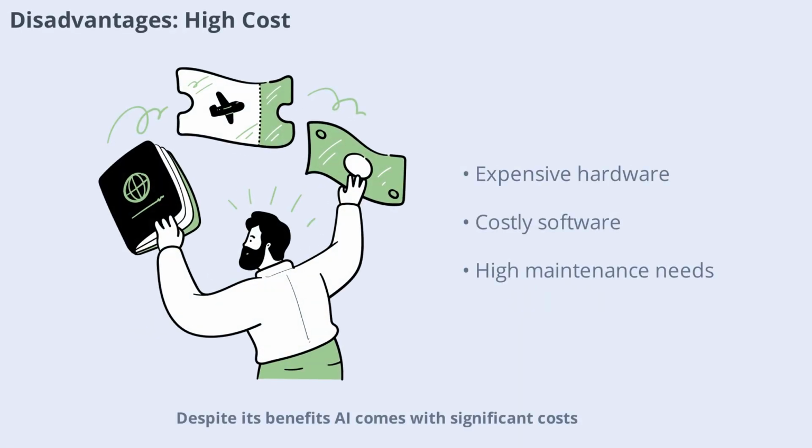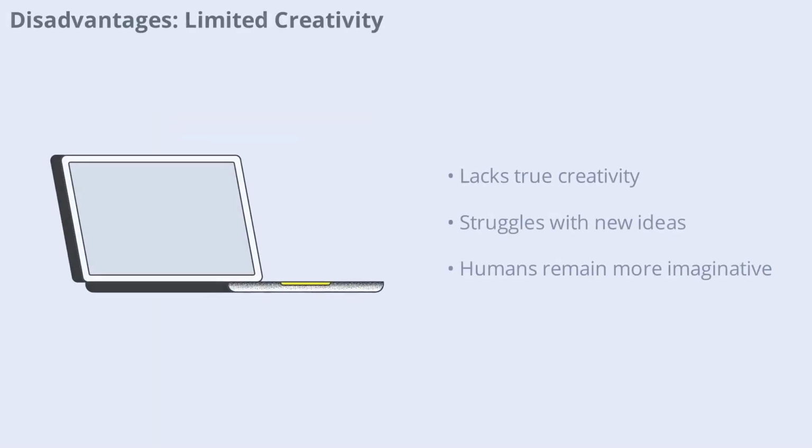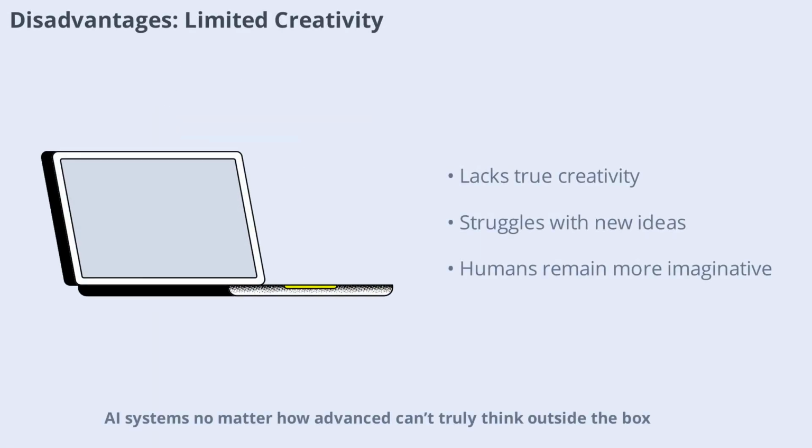Despite its benefits, AI comes with significant costs. The hardware and software required for advanced AI systems are expensive, and ongoing maintenance is needed to keep up with changing demands. These high costs can be a barrier to widespread adoption, especially for smaller organizations or developing regions. AI systems, no matter how advanced, can't truly think outside the box.